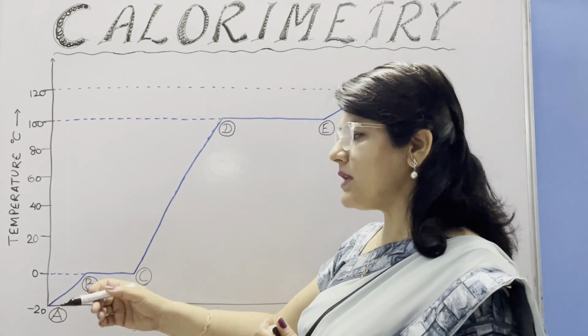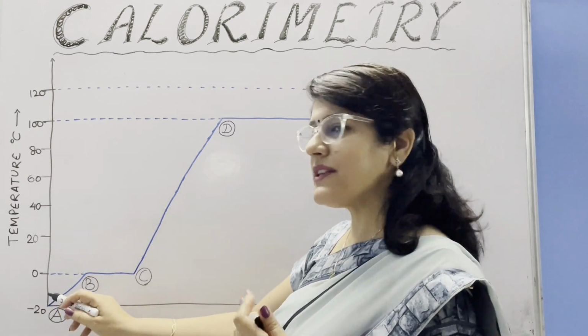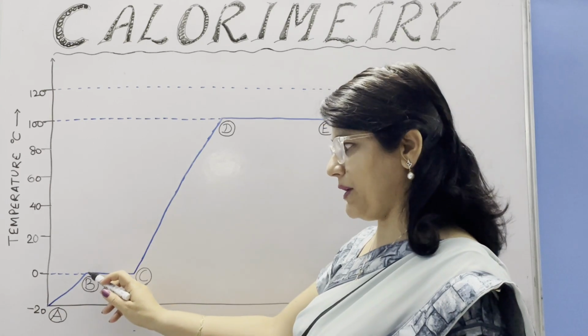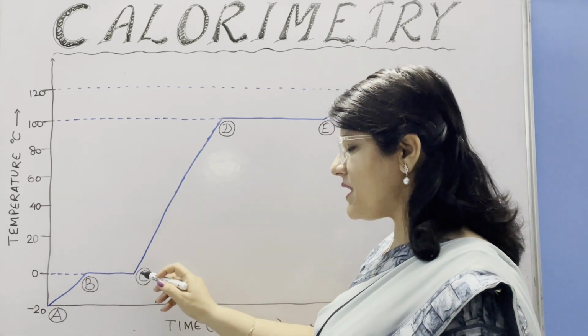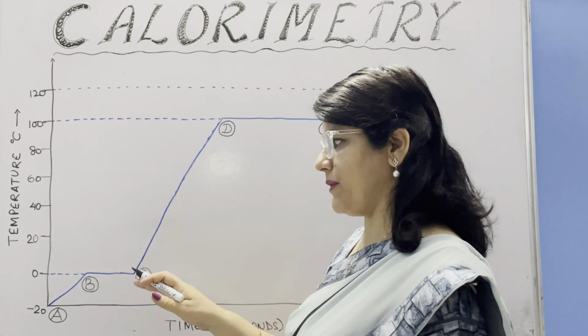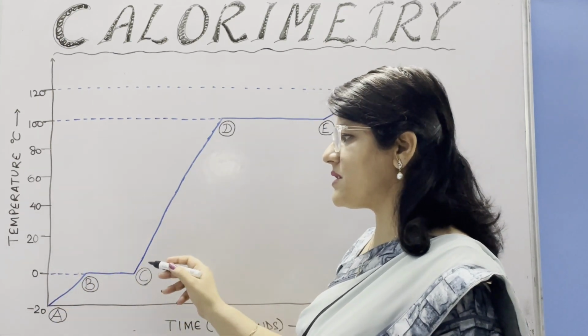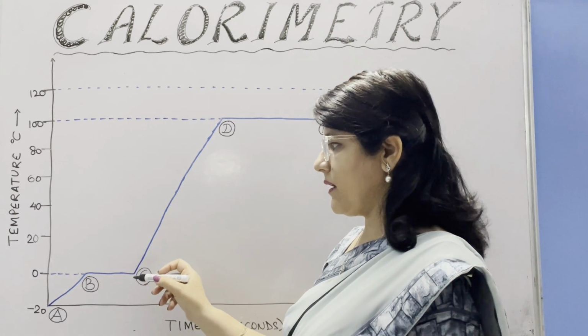On giving heat to this piece of ice, its temperature rises. So this phase AB shows rise in temperature and this BC phase shows constant temperature. At 0 degrees Celsius, this phase becomes constant, so this is known as latent phase.